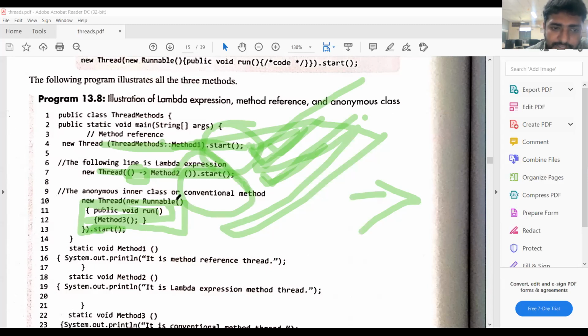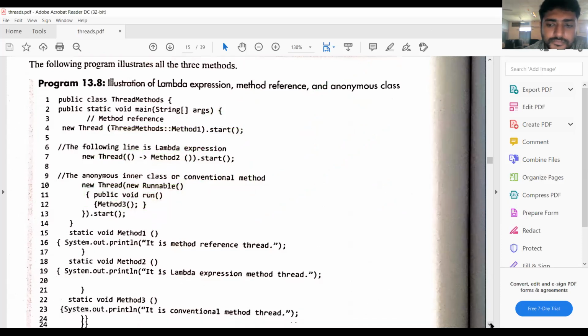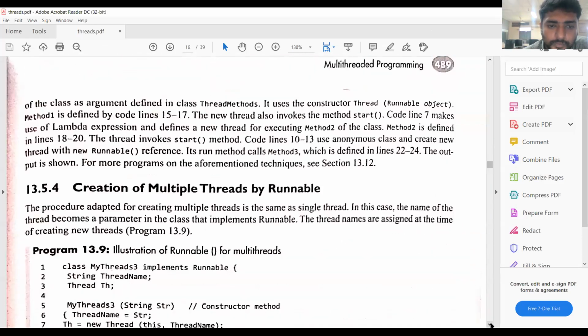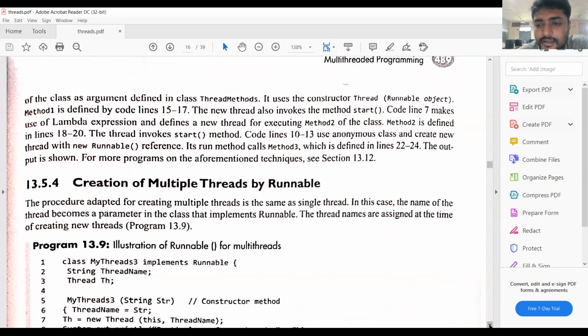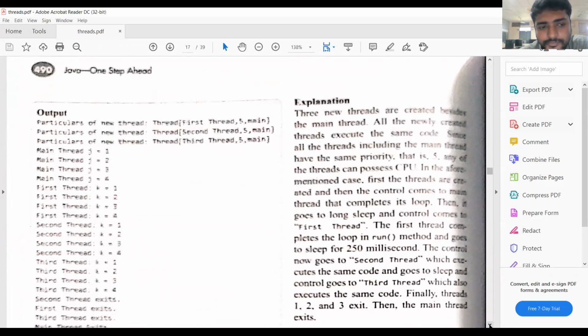We have to start the thread by using the anonymous class, by using the lambda expression, or by using the method reference. So either of these ways can be followed. We can have multiple threads also. That means we have a single thread, and we can also have two or more threads. Those threads can be implemented by using the Runnable interface as well as the Thread class. The same syntax can be followed.